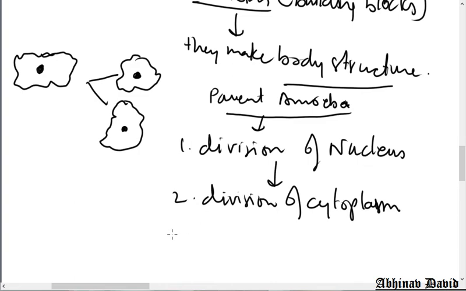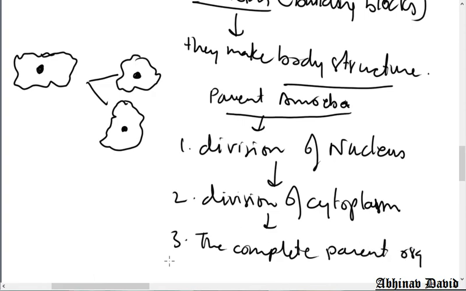Number three, finally the complete parent organism divides